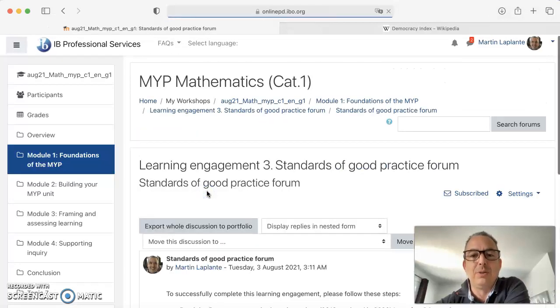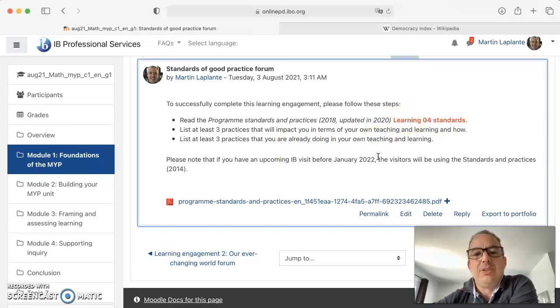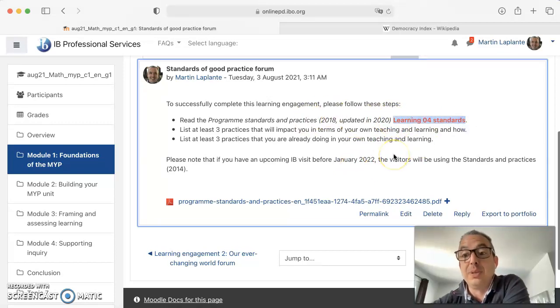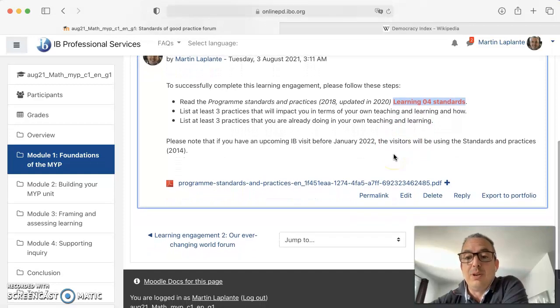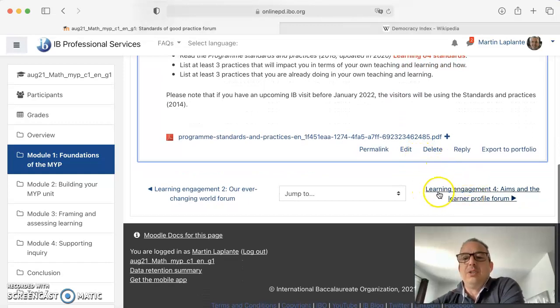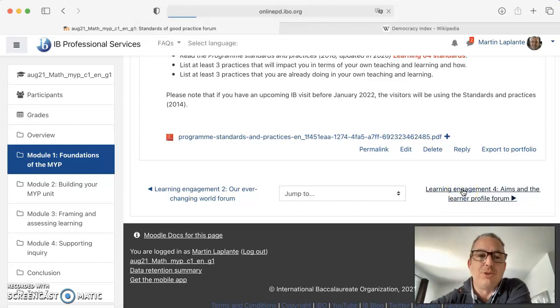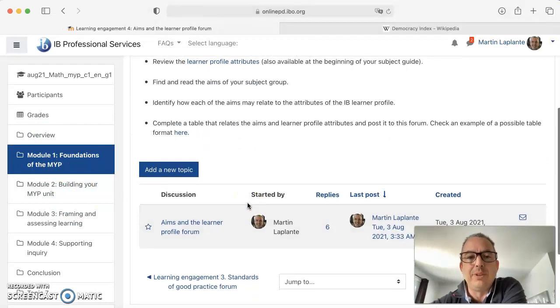Going back here, I'm going to go to the third learning engagement activity, the standards of good practice. Here you are really going to see that I've modified the module notes using the new updated standards and practices, and you are going to read the 4th standards, and it's going to be much more relevant. This is the document that I'm talking about, so you just have to click on it and you'll have access to it. You see also that I can go to the next learning engagement activity at the bottom, but sometimes when there are many replies, it goes faster to just use the menu on your left.